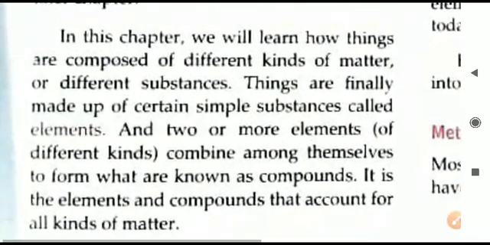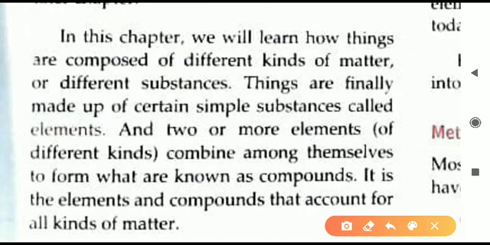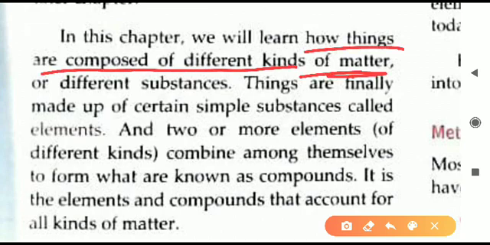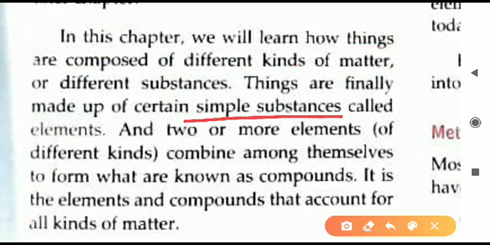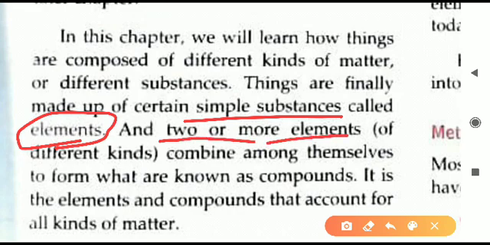So the simplest substances are called elements. Here we will read in this paragraph how different things are composed of kinds of matter or different substances. The simplest substances in our surroundings are called elements. Elements are the simplest substances. After that, when two or more elements join together, on combining they form compounds. So different elements combined together give us compounds.